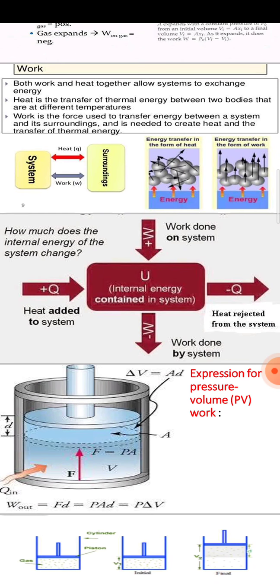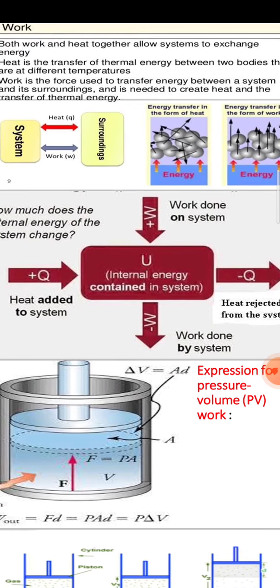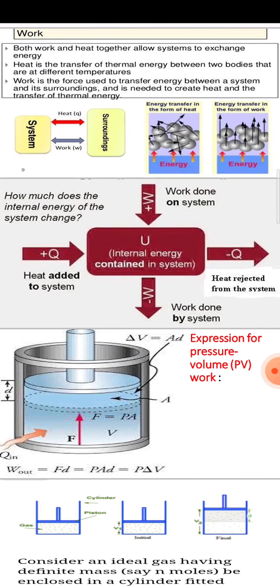There are some sign conventions when there is an exchange of energy between system and surroundings. Here is the internal energy contained in the system, denoted with U. When work is done on the system, the work done is positive, and when work is done by the system on the surroundings, the work done is negative.